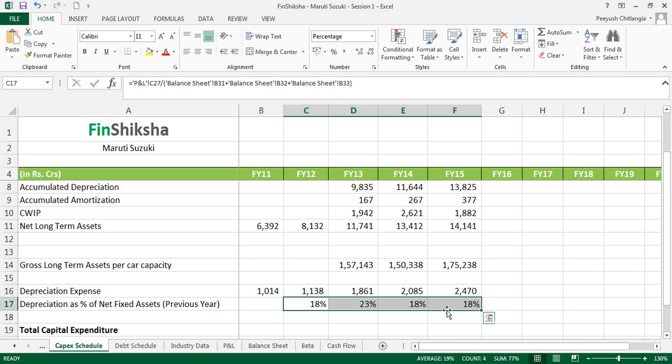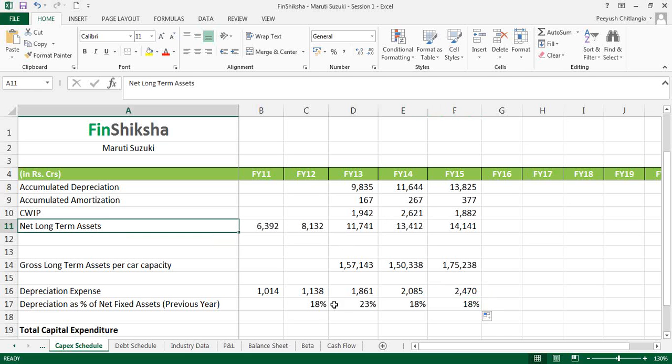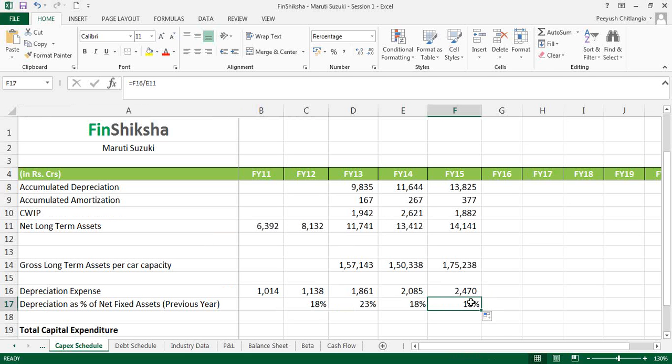That's what we are getting in terms of our depreciation numbers, right? So that's broadly the contour of what we are up to. We could simplify the formula a little bit by taking this divided by this. That's what we were doing earlier, and just extend it ahead and we get the same data, obviously, right? So we are dividing depreciation by the net long-term assets of the previous year. We see almost 18% is the write-off that happens every year. Shouldn't matter too much as we go along, right?